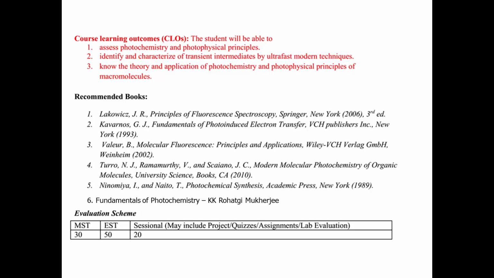The third book I basically prefer in this course is by the fundamental chemist Professor Nicholas J. Turro. He is basically the father of photochemistry, so I consulted this book during this course.